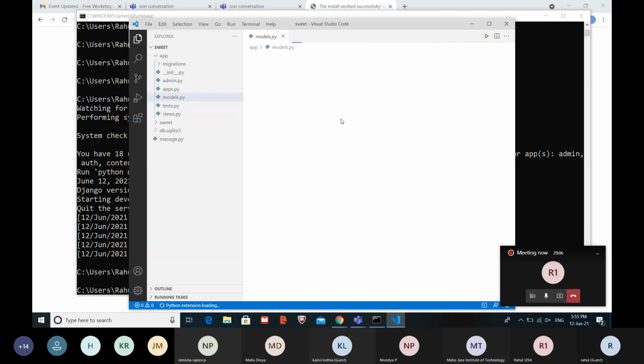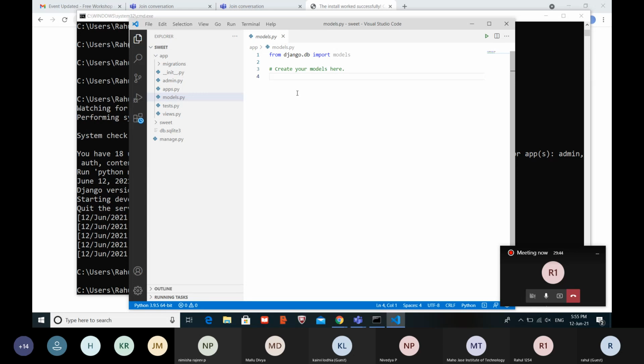Just open the models.py. See here, this is the file. Django basically works in the MVT pattern: models, views, templates. In the models, we are going to build our model. In the views, we will build our business logic, and the templates mean HTML, CSS, Bootstrap and JavaScript. So first, we'll start by creating a model.